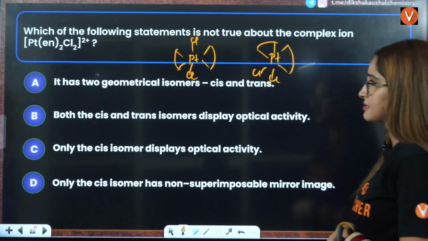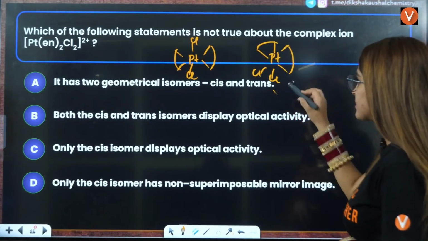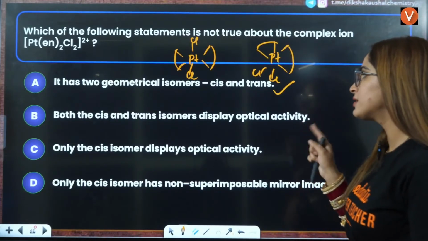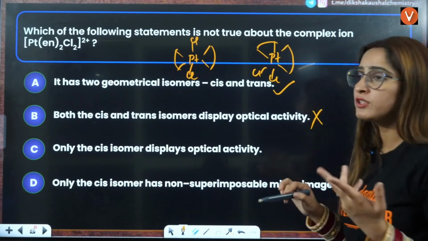Now, this is cis. It has two geometrical isomers. That is correct. It has cis and trans. Both is cis and trans? No. Both will not show geometrical